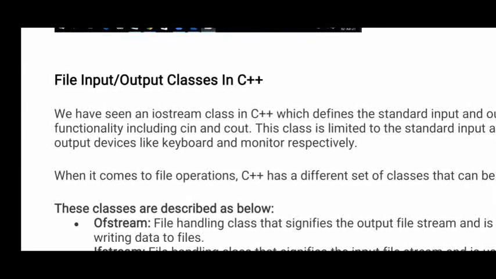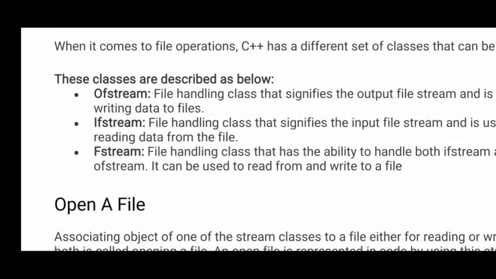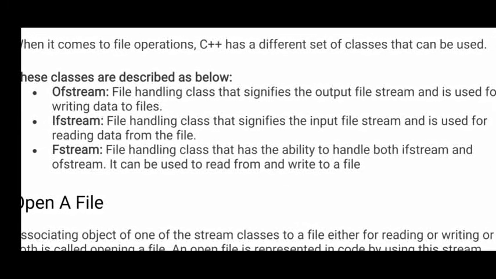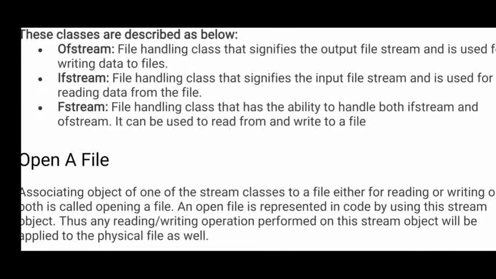Also under unformatted, file operations are possible by using ofstream, ifstream, and fstream. ofstream is the output file stream, used if you want to write something, and ifstream is for reading. If you want to read something from a file, use ifstream, and fstream contains both input and output.